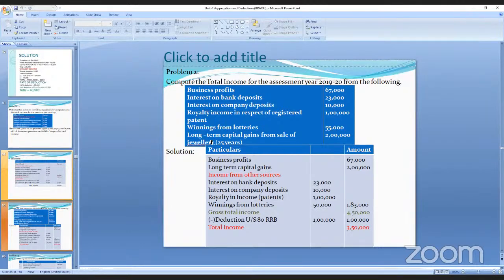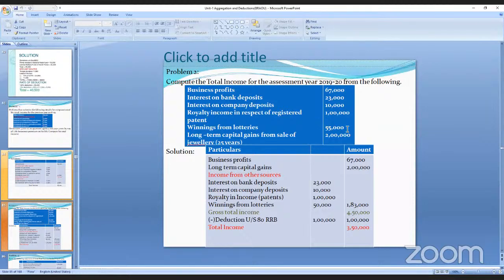We have to add the business profits and the capital gains. So 67,000 plus 2 lakhs, it is 2,67,000. And the income from other sources: 23,000, 10,000, 1 lakh, and 50,000.